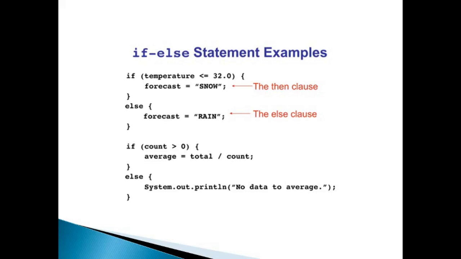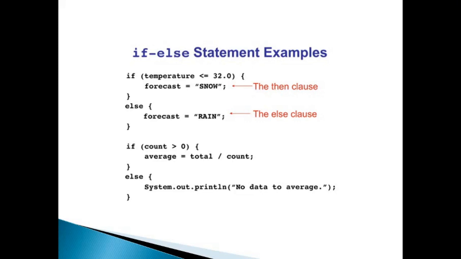What is happening over here is that we are having two different sets of if else statements. First is just checking whether the temperature is less than or equal to 32. If it is true, then the variable forecast is set to snow. Else, if it is greater than 32, then the forecast is rain.